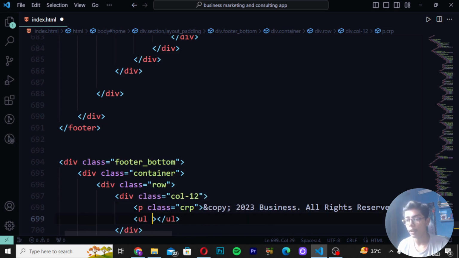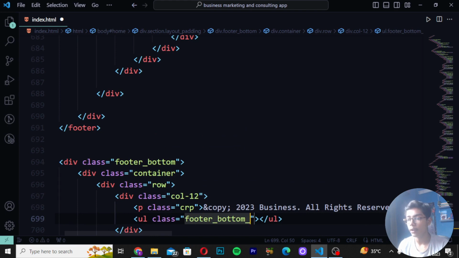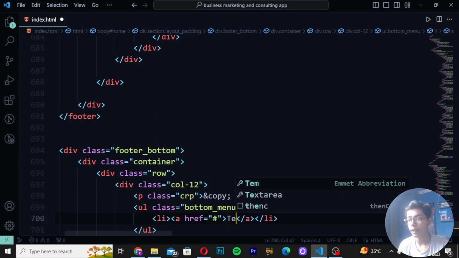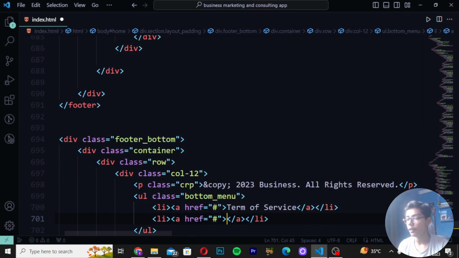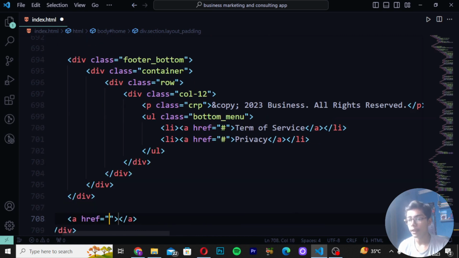Here I will be writing div class, and here I will be writing bottom menu. So here I will be now writing just class as bottom, and then you have to write here menu. Then move down right here li tag, and then here I will be writing terms of service. Then move down li tag, and here I will be now just writing privacy. Move down after these four divs here. So you can see these are the four divs, and then here I will be writing a tag.